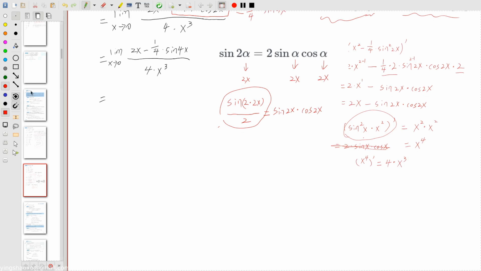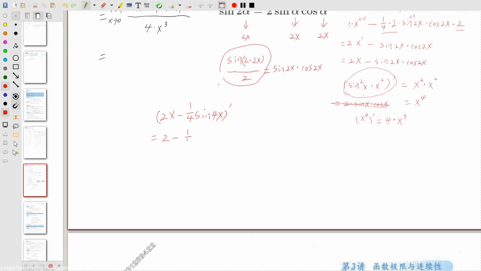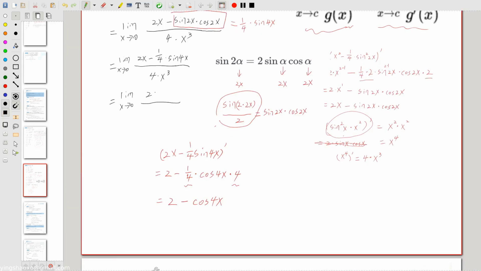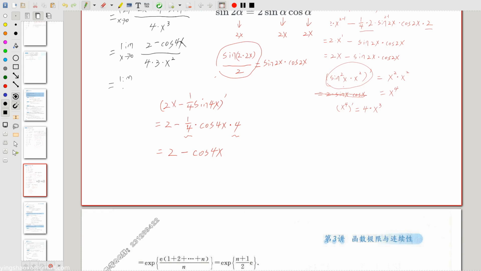First we need to get the first part's derivative. So let's go. 2x minus this sine 4x, we want to get its derivative. So that would be equal to 2 minus 1/4 times cosine 4x times 4. The 1/4 times 4 equals 1, so it's cancelled out. In the end, what we are left with is 2 minus cosine 4x. So now the first part becomes 2 minus cosine 4x, and the second part I can just write the answer here: 4 times 3 times x squared. Let's go on. So now it becomes 2 minus cosine 4x over 12 times x squared.